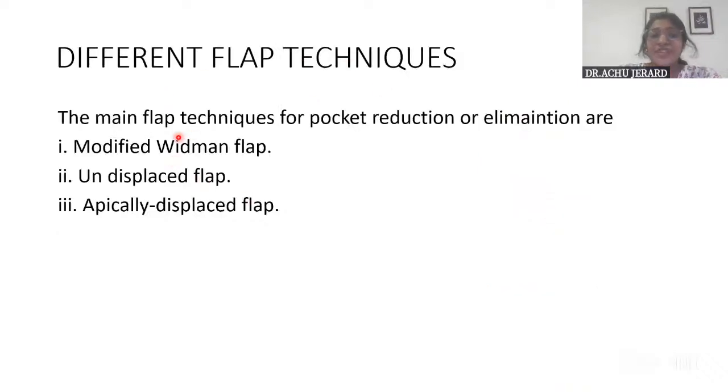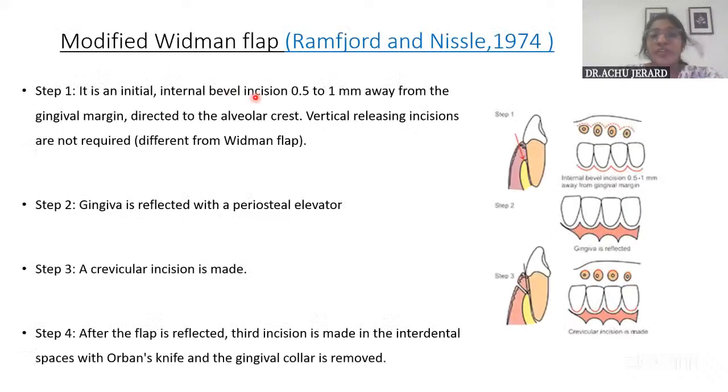The different flap techniques include modified Widman, undisplaced flap, and apically displaced flap. Modified Widman and apically displaced flap have been asked repeatedly in your exam as short notes.